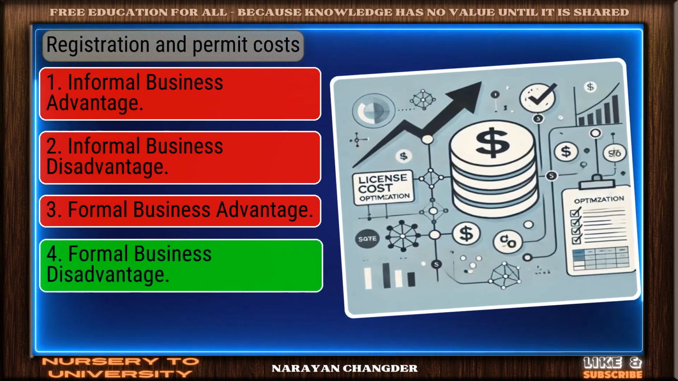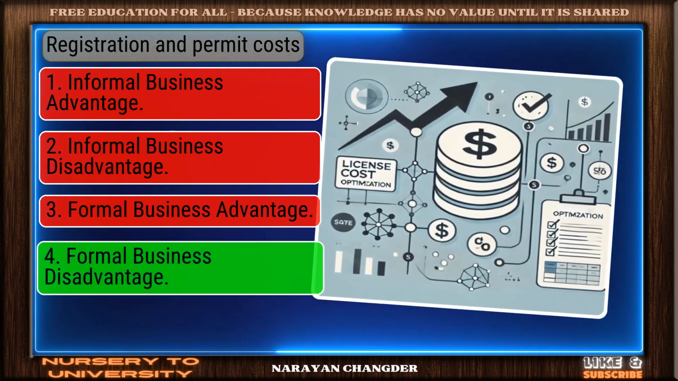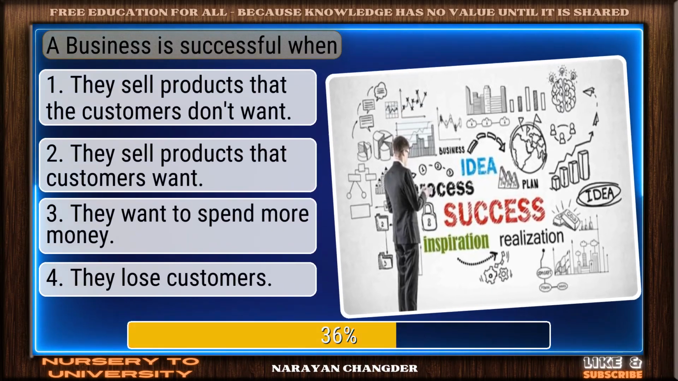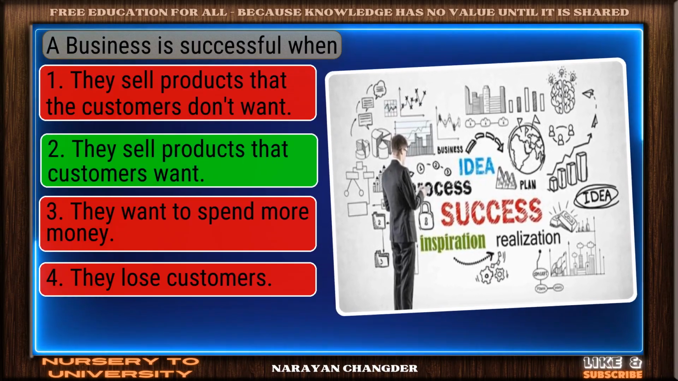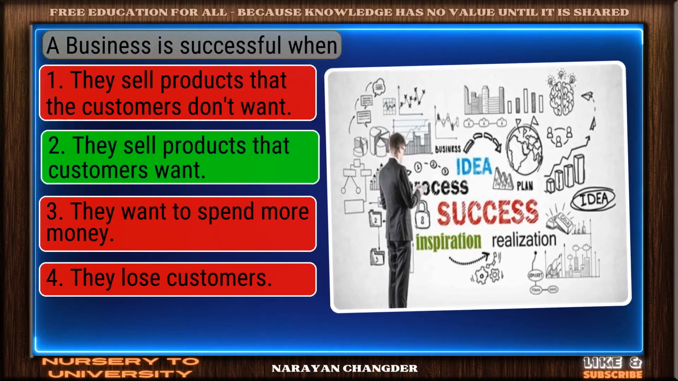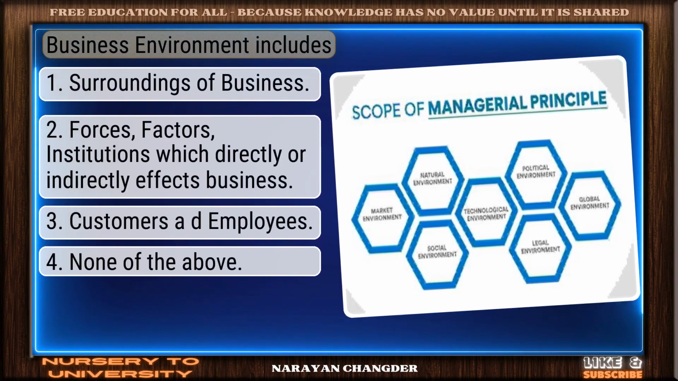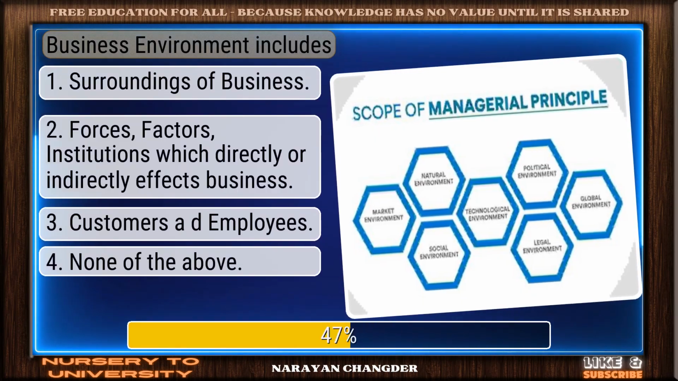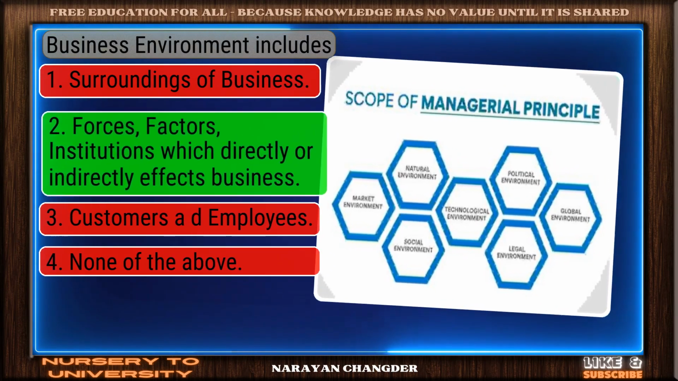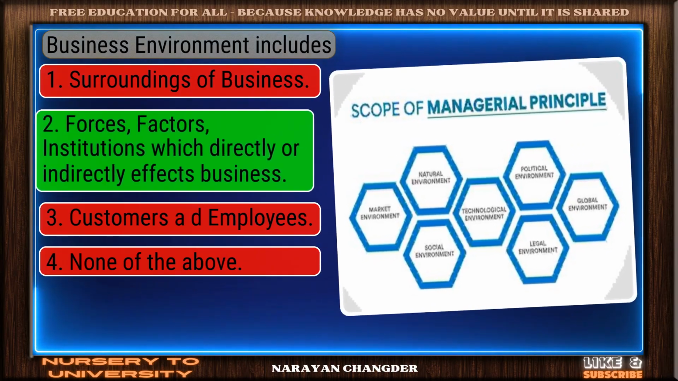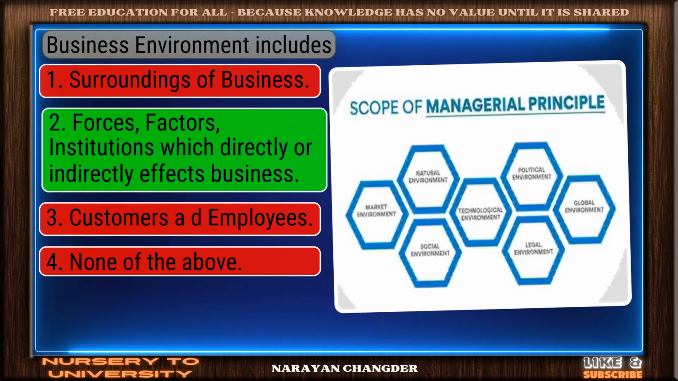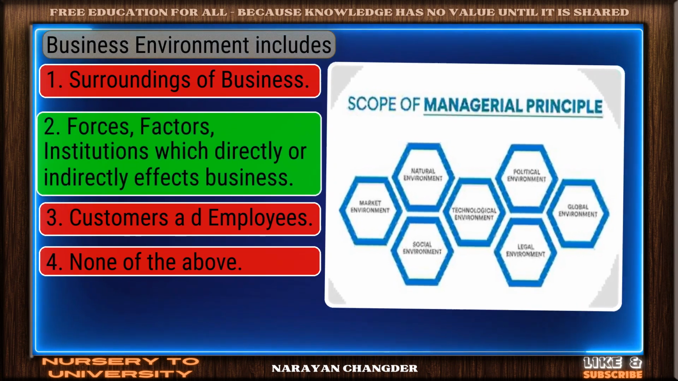You got it? Your choice, formal business disadvantage, is right. A business is successful when you're right. They sell products that customers want is the correct answer. Business environment includes nice selection. Forces, factors, institutions which directly or indirectly affects business is the correct and valid answer.